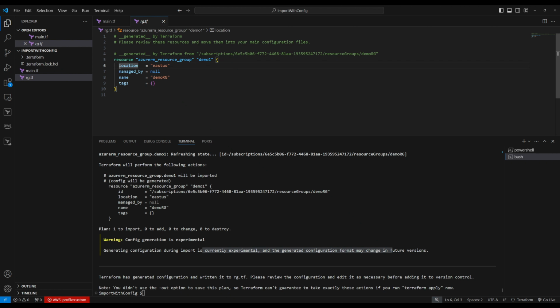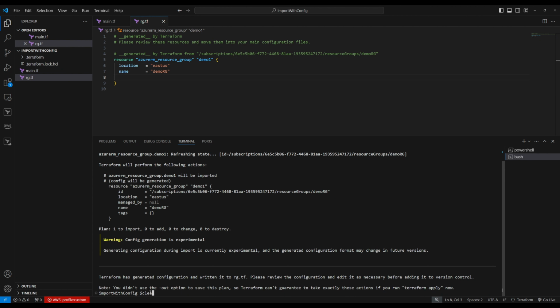So the last time we gave this one and this one, these arguments, right? And these arguments are automatically generated. You can review this one and make necessary changes. Let's see, I'm going to delete this one. I don't need this, and I don't need the tags. So I'm good with it. So I review this automatically generated file, and then make necessary changes and save it.